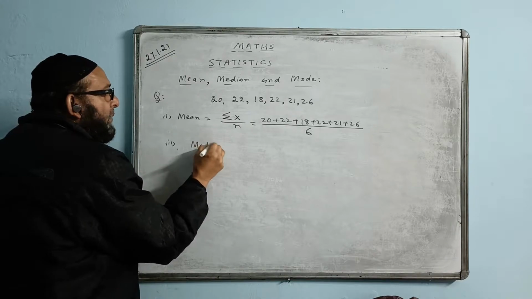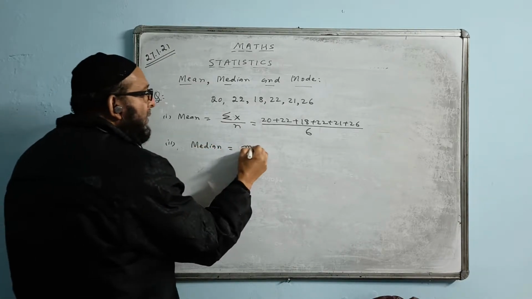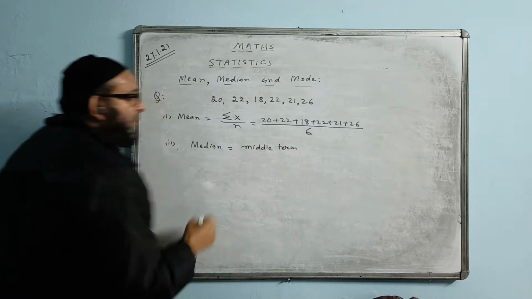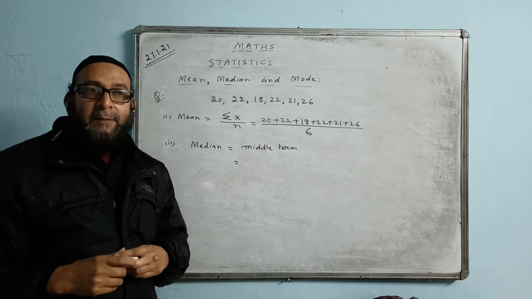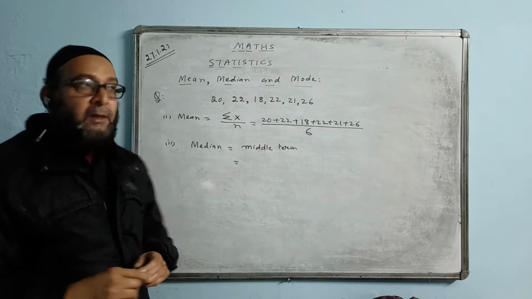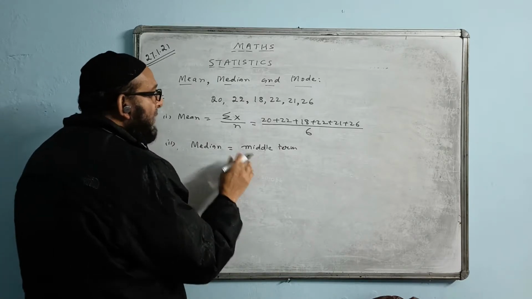Median, how do you find median? Median is the middle term, exactly whatever comes in between. When you find the median, you must arrange the data in ascending order, from smaller to bigger. First arrange it, then you take the middle term.